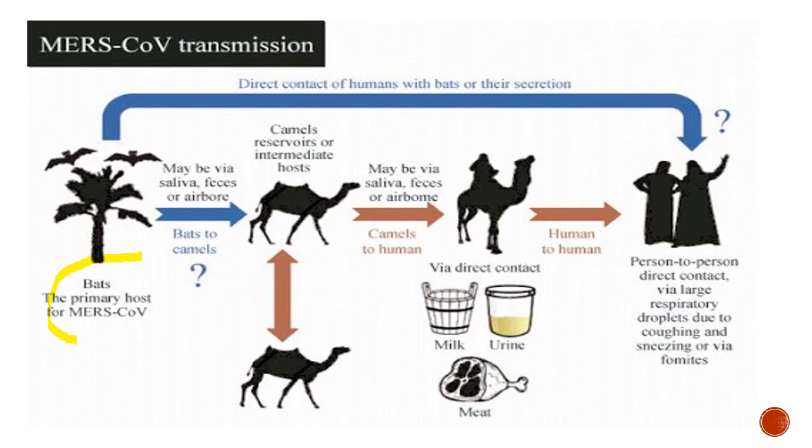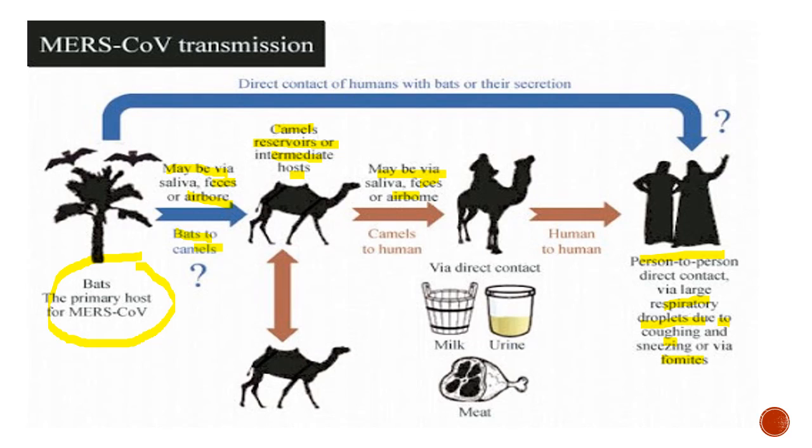See here. The bats are the primary host for MERS-CoV. Maybe via saliva, feces, or airborne. Somehow this infection traveled to the camels, who then acted as a reservoir and intermediate host. And maybe via saliva, feces, or airborne, it got transmitted to another camel and then finally to humans. And of course, when it spread to the humans, then there is person to person direct contact via large respiratory droplets due to coughing, sneezing, and via fomites.